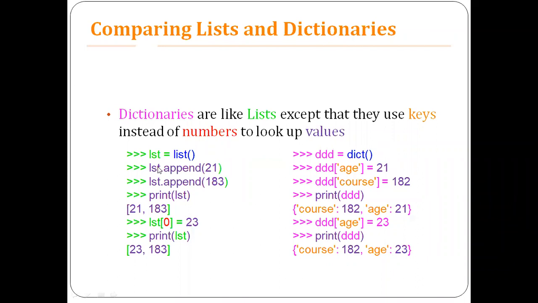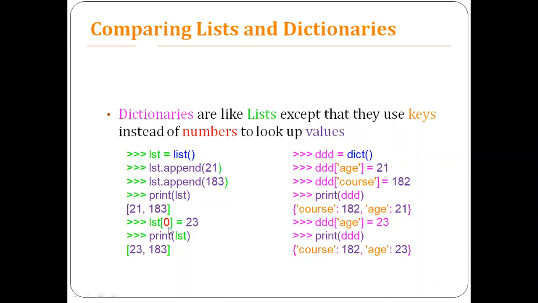Here is one example of the difference between the dictionaries and the list. The first instruction is that you are going to create an empty list, using a function called list. Then you are appending two values, 21 and 183. Once you append them, the contents of the list are 21 and 183.